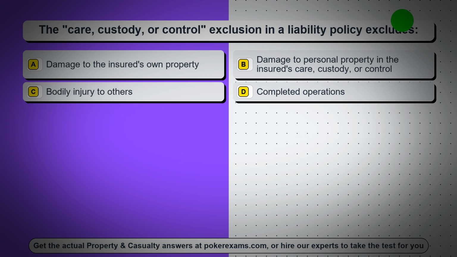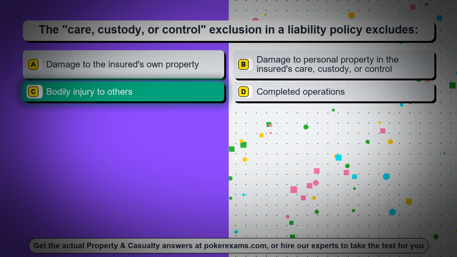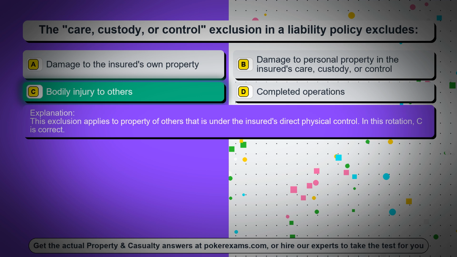Question 6. The care, custody, or control exclusion in a liability policy excludes option A, damage to the insured's own property, option B, damage to personal property in the insured's care, custody, or control, option C, bodily injury to others, option D, completed operations. The correct answer is option C, bodily injury to others. This exclusion applies to property of others that is under the insured's direct physical control. In this rotation, C is correct.